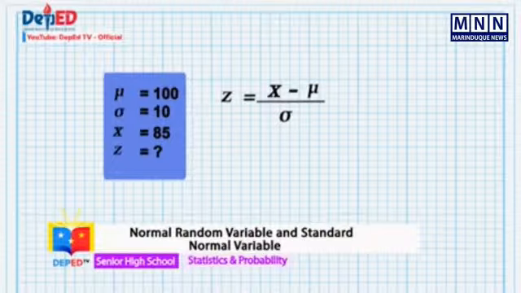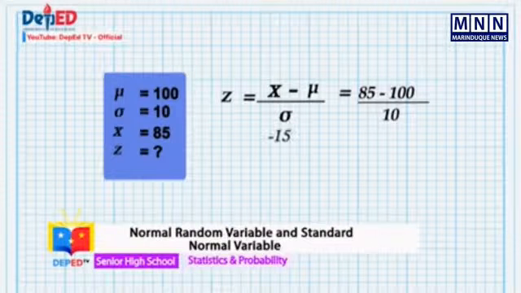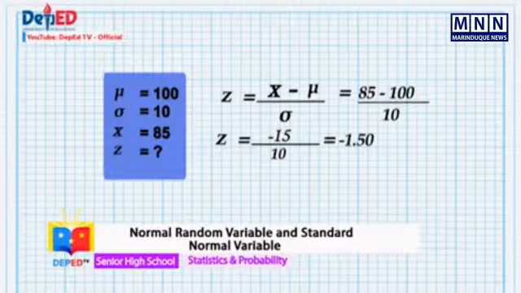But with regard to the exact value, let's look at the computation. Using the formula, let's substitute the values. Performing the operation in the numerator, we have negative 15, with the denominator is 10, then the z-value is negative 1.50. If you obtain the score of 85, this means that the z-score is negative 1.50.